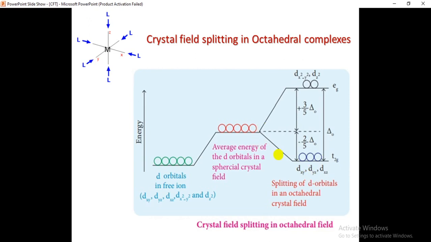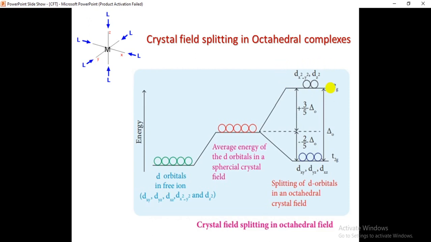Is it clear? The t2g orbitals, that is dxy, dxz, dyz, go down. The energy will be decreased by minus 2 by 5 delta O, the splitting magnitude. But in the case of the eg set, the eg orbitals are dx square minus y square and dz square orbitals. As we discussed earlier, these two orbitals